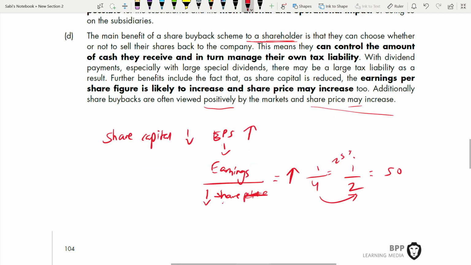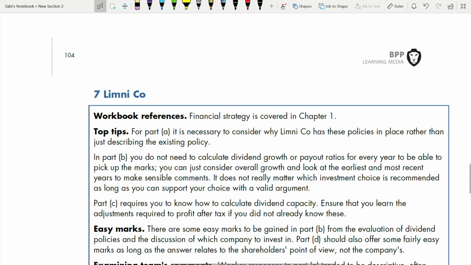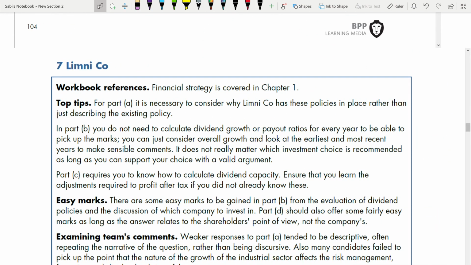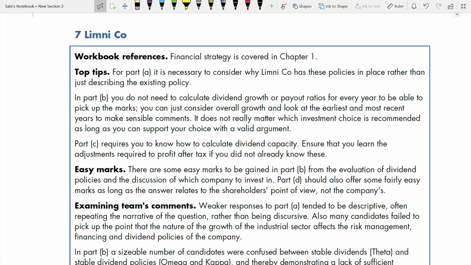And now we have to go to the marking scheme of this. It's very important because there are some very important points which I cannot miss. So let's go to the top tips. Part A, it is necessary to consider why they have 3 policies in place rather than just describing the existing policy. So you need to consider why they have these policies also, rather than just describing that existing policy. What are those policies? Risk management, financing policies, and dividend policies.